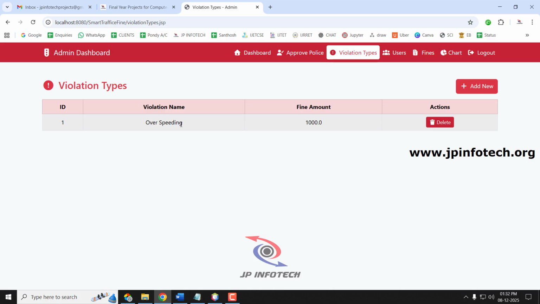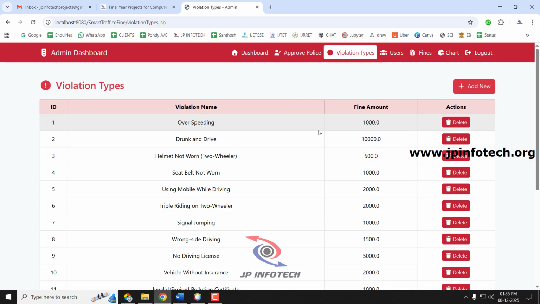Whatever violation the users make, once the traffic police select those violations, the fine amount will be fetched from this data. Now I will quickly add some more violation types. I have added various types of violations here, and you can see the violation IDs, violation names, and the fine amounts. To make the video shorter, I have not shown these details in the video.